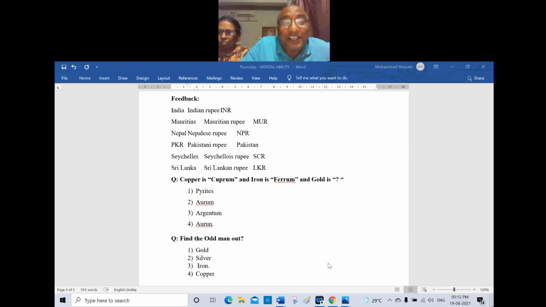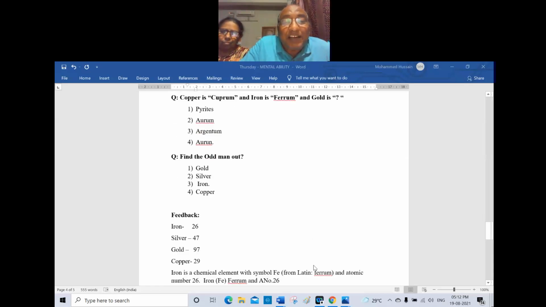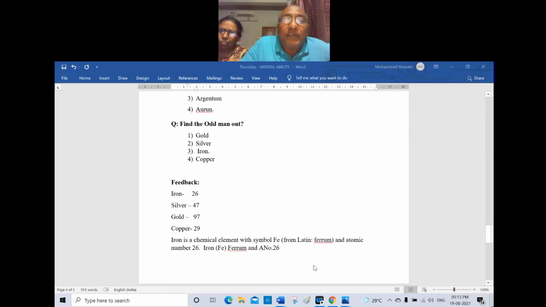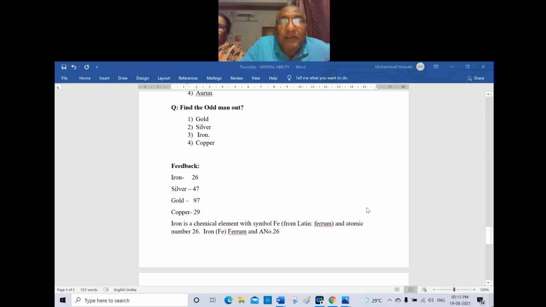Yes, but my point of view is different here. My point of view is iron is 26, silver is 47, gold is 79, copper is 29. In descending order, iron should come last and copper should come third. Even if the answer is right, nobody will see how you got the logic.